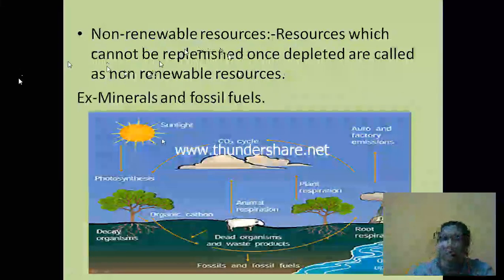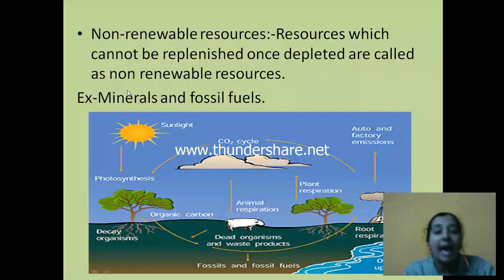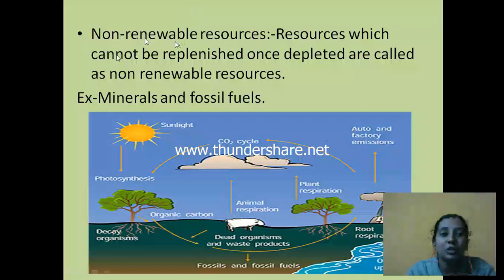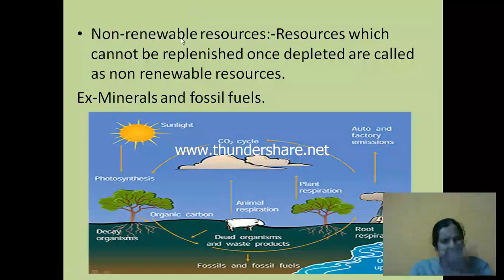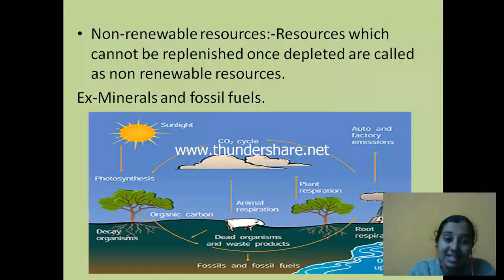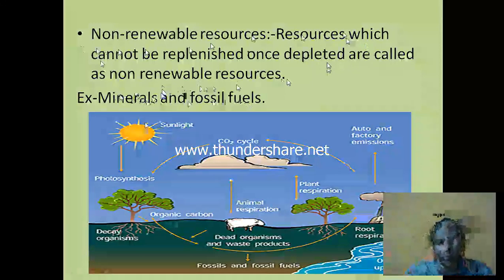Next, non-renewable resources. Resources which cannot be replenished once depleted are called non-renewable resources. Renewable means renew, and we can make new from it. Non-renewable means we cannot replenish it, or we cannot make the same product as new. Such kinds of resources are called non-renewable resources. Which are they? Minerals and fossil fuels.